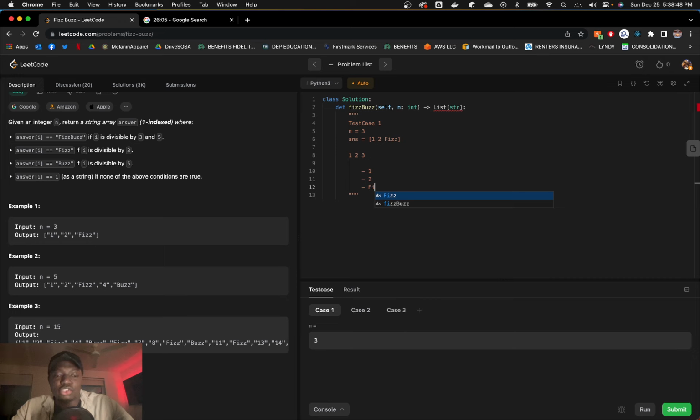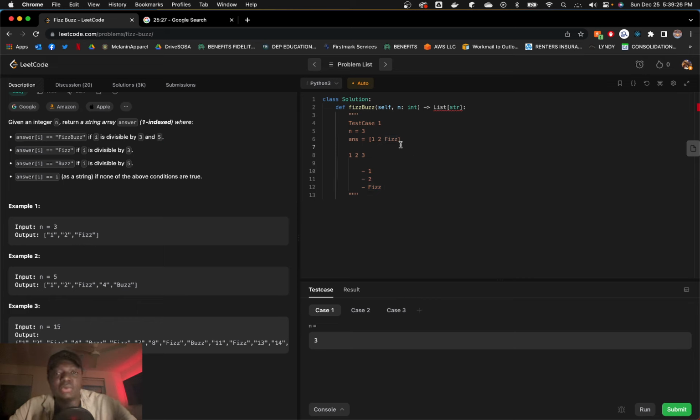Right? So what if it was not 5? 3 and 5 gets FizzBuzz. Okay, let's talk about other conditions. So 3 and 5 is FizzBuzz, but you don't go anywhere else from there. So does it still make sense to check it in this order? The last case is if it's 3 and 5, right? And then 3 or 5.